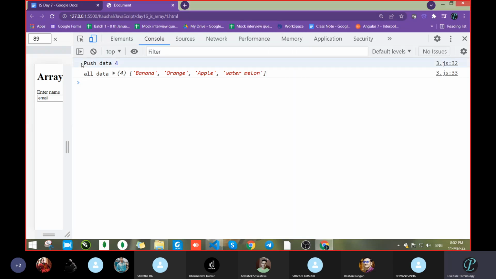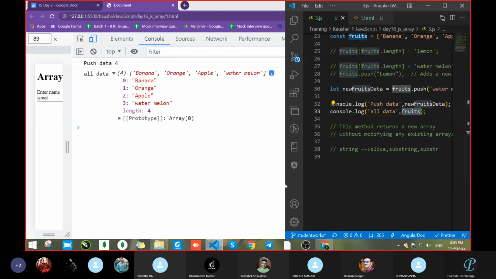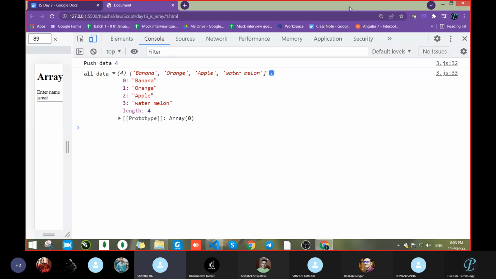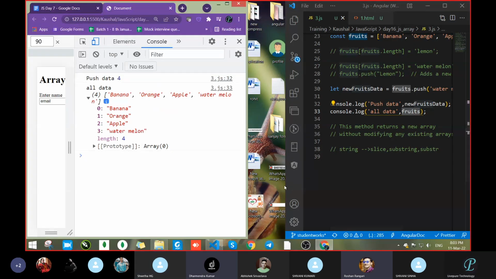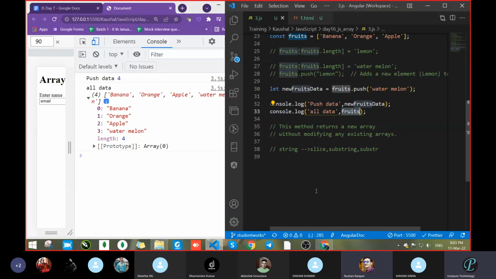When you push the data, what is it returning? 4. What is it actually returning? Any idea? What data had we pushed? Watermelon, correct? And on which position did the watermelon get added?